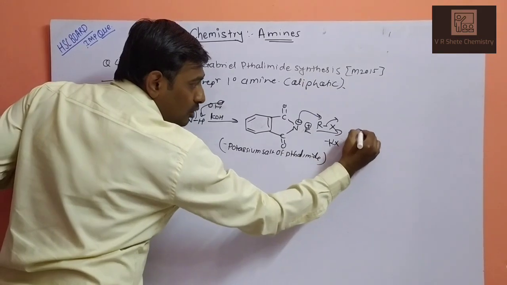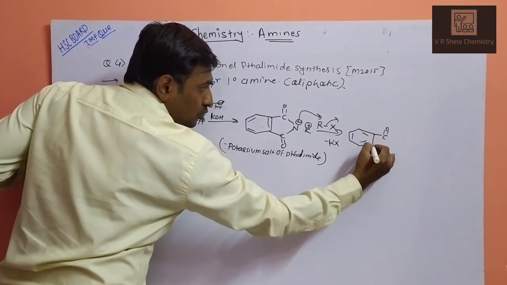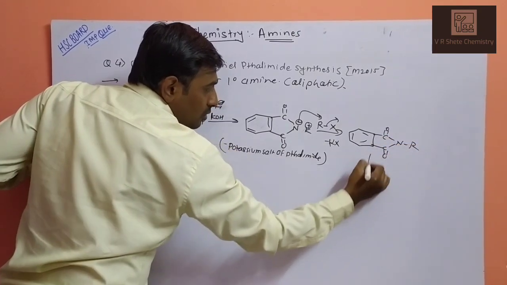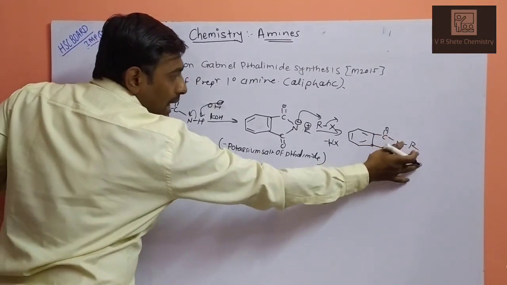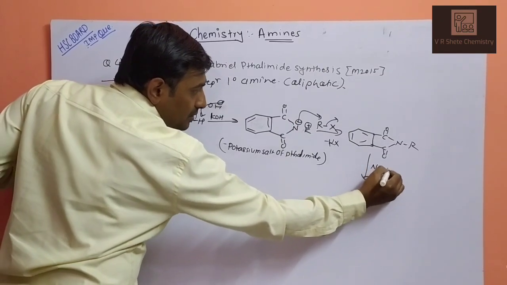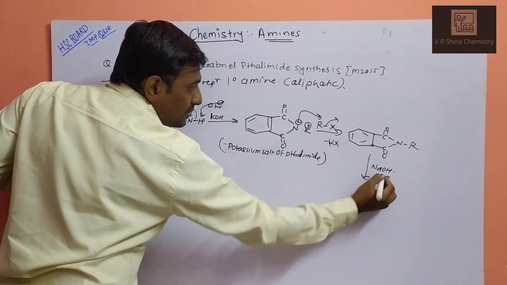Nitrogen has substitution of the alkyl group. So right now we have generated substitution on nitrogen. This is N-alkyl phthalimide, which on reaction with NaOH in the presence of HCl can directly take a water molecule for hydrolysis.